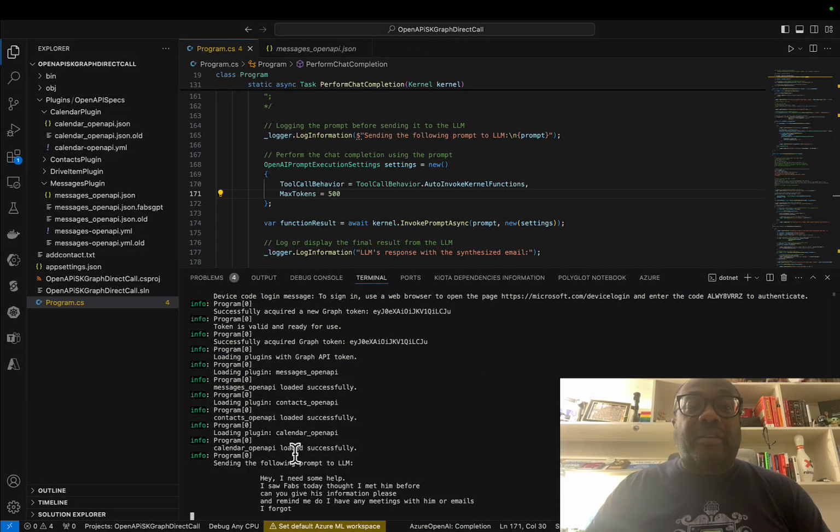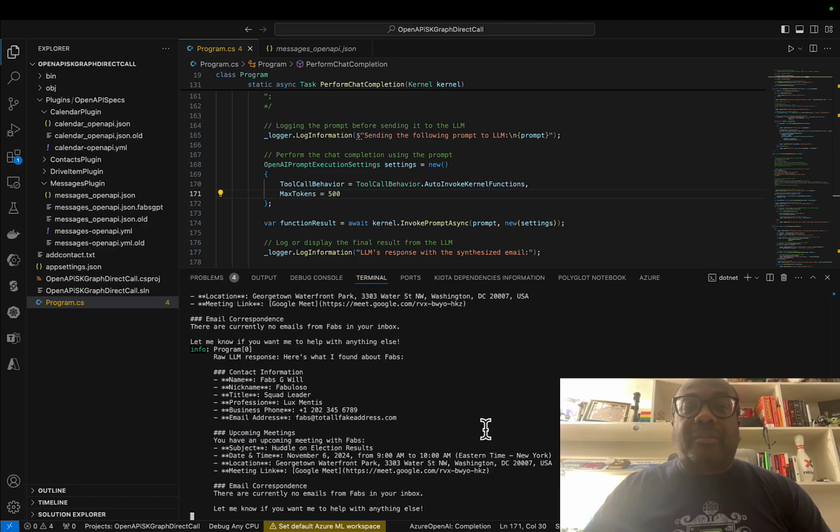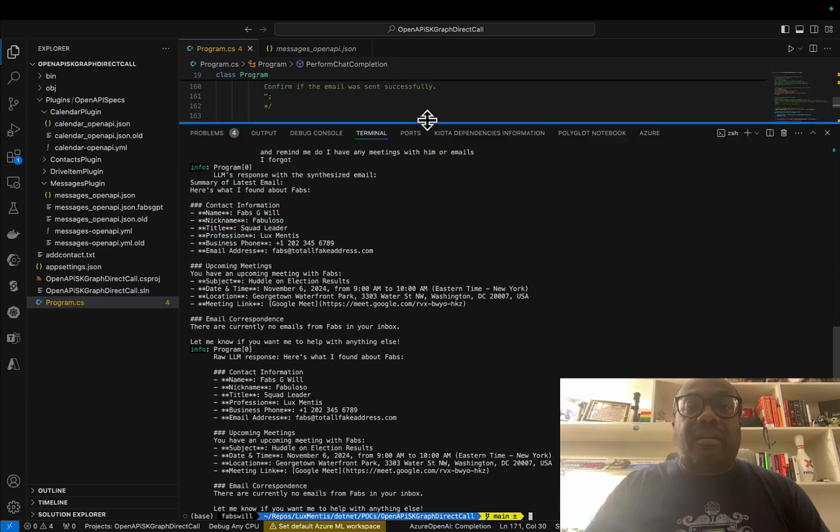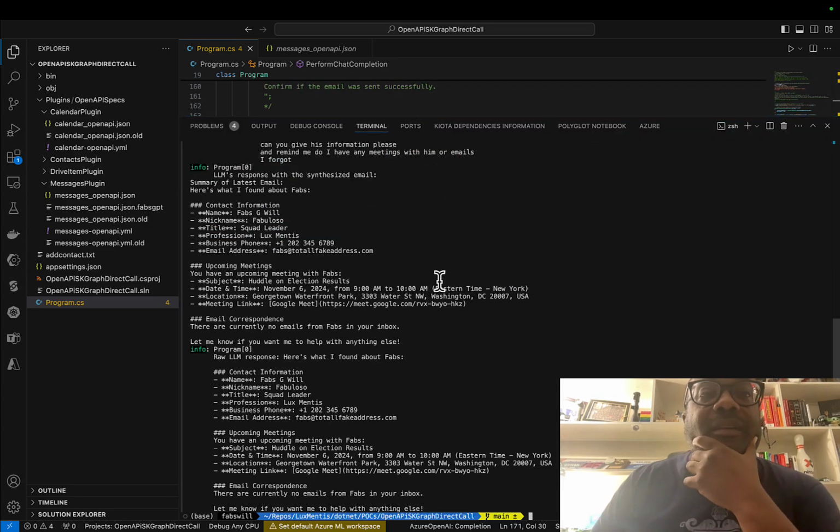So all of these calendar, contacts, and messages are loaded, which is the 3 things I'm playing with. And let's see what comes back. All right, so we have some stuff that comes back. And it's telling me that it's found it in contacts again, and it says there's a meeting coming up, and there are currently no emails in your inbox. Now I know there's an email in my inbox, but I'm wondering if it's because I cut that stuff down.